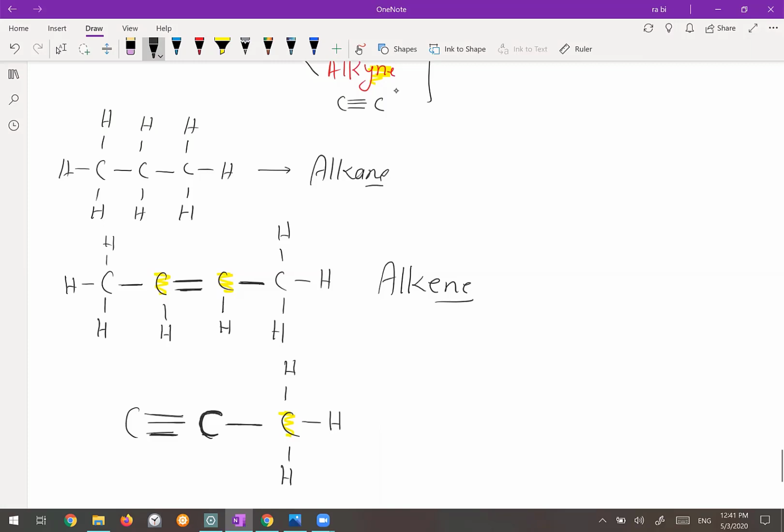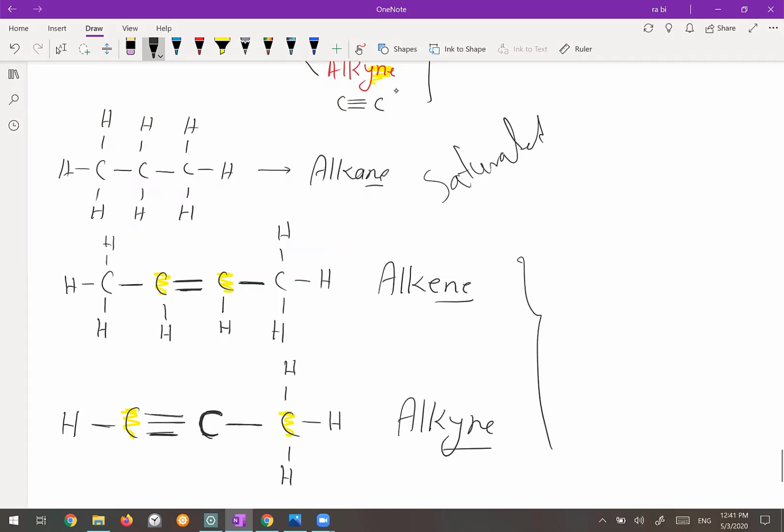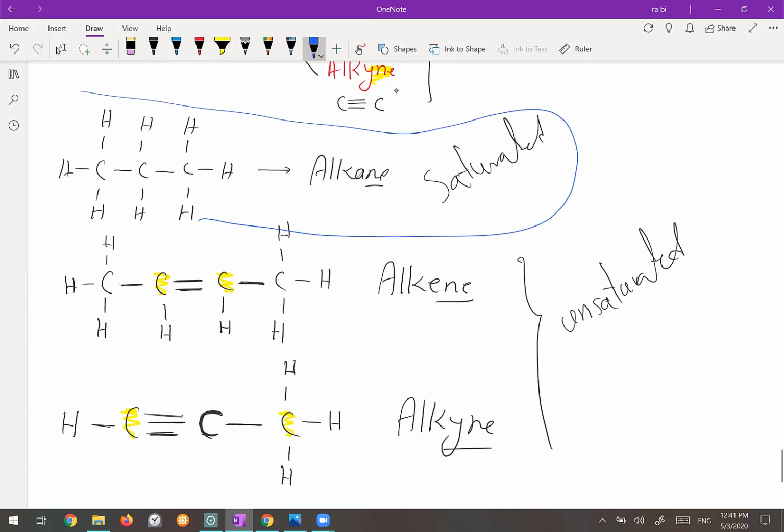So it doesn't need any hydrogen, but the first one, this one, has one triple bond, so it needs only one hydrogen here. Okay, this is an example of alkyne, Y and E. Okay, so this one is saturated, and these two are unsaturated hydrocarbons. This one is very important because it makes the base for the naming of the rest of the hydrocarbons.